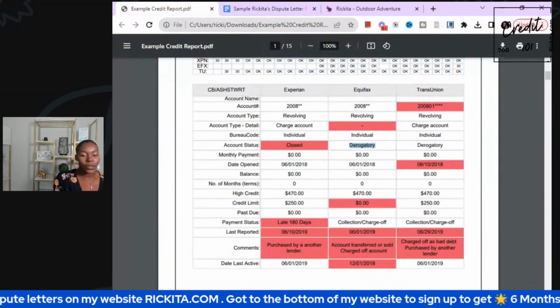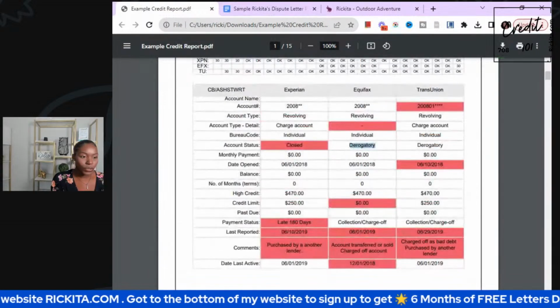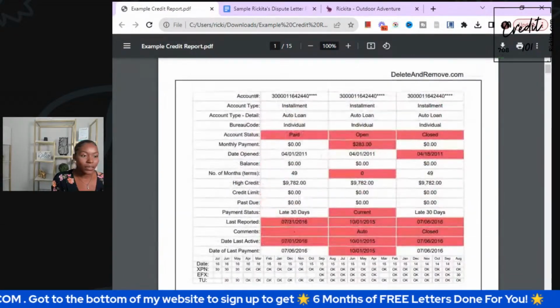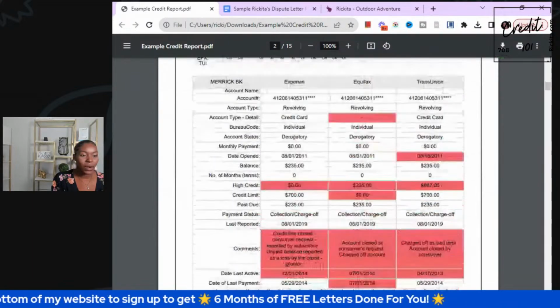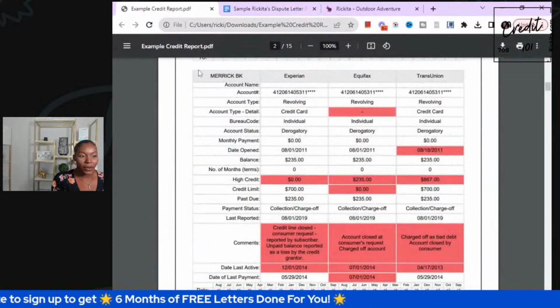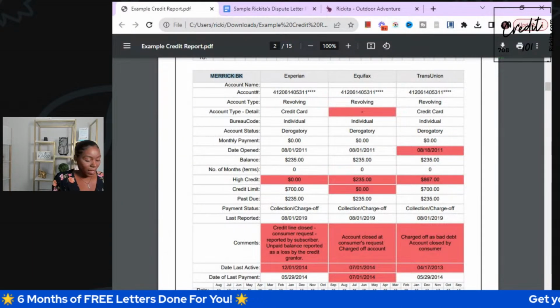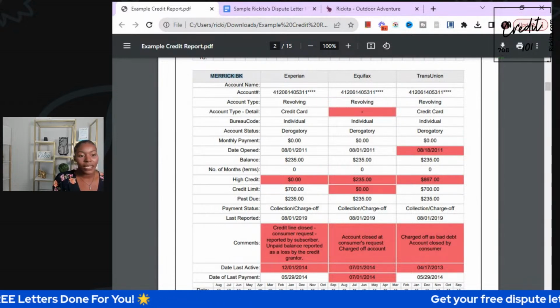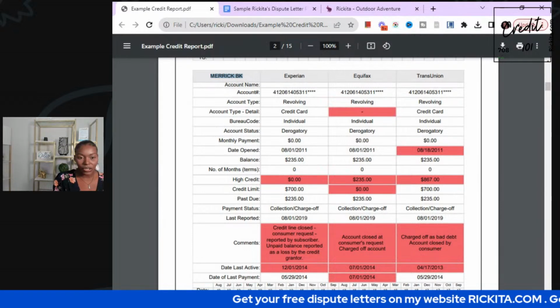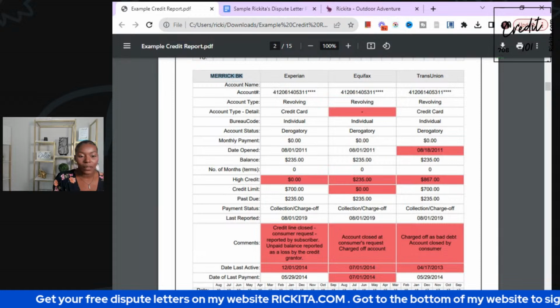So now we want to go to our next account. That was the Ashley Stewart. Let's go down and do our next account. So we have Merrick Bank right here. Now we want to copy this name. We know we need to delete this account because it says derogatory. Also, it says collection / charge off. So we know we need to remove it because it says it's a bad account.